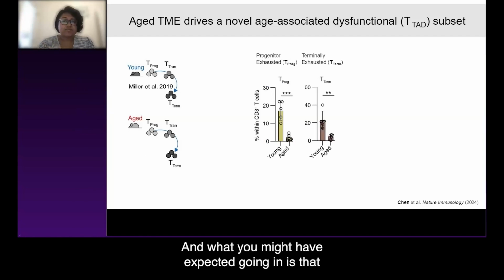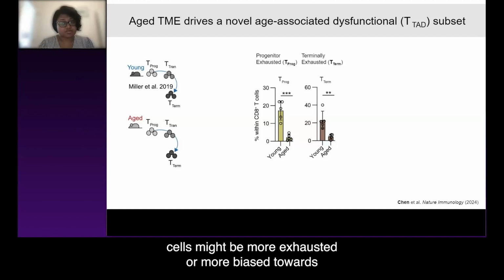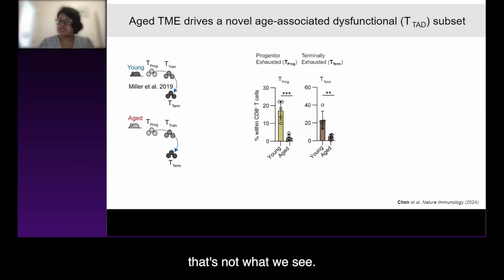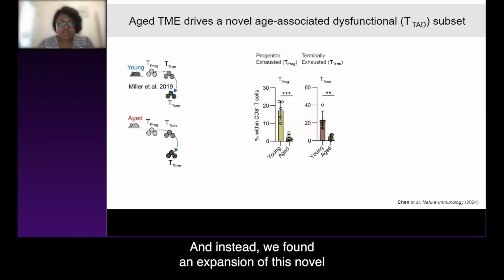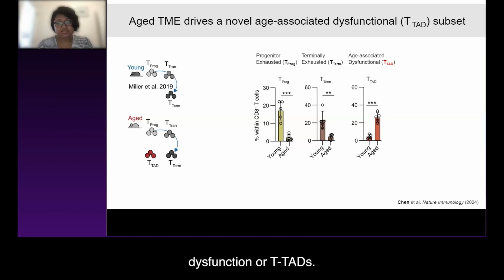What you might have expected going in is that if tumor control is worse in aged mice, their T cells might be more exhausted or more biased towards terminal differentiation. In fact, as you can see in the quants shown here, that's not what we see. What we actually see is that aged tumor-bearing mice have fewer of these progenitor and terminally exhausted cells. Instead, we found an expansion of a novel subset that we had not really seen in other disease contexts that we have now started to call age-associated dysfunction, or TTADs.